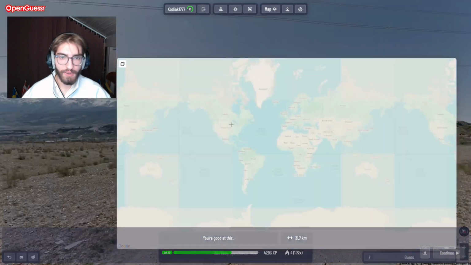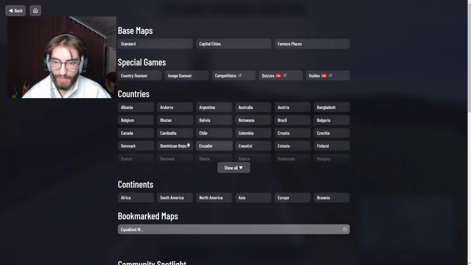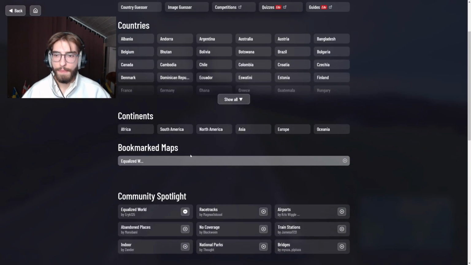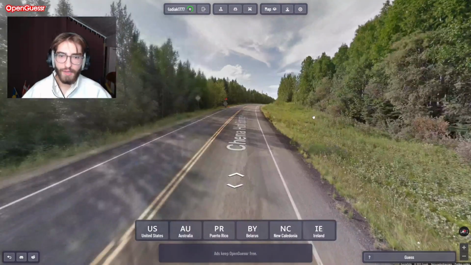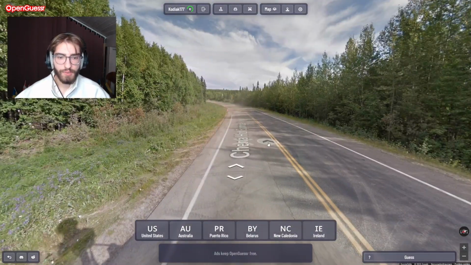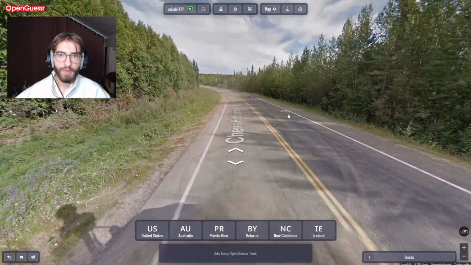So this is how you can play community maps, made by community members, but there are also other options. You see here multiple, but you can also play special games. Country Guesser, for example, I think this is also a great way to learn the game. You get options at the bottom, and you just need to guess from those options which country you might be in. I think this is a great way to get familiar with the game.